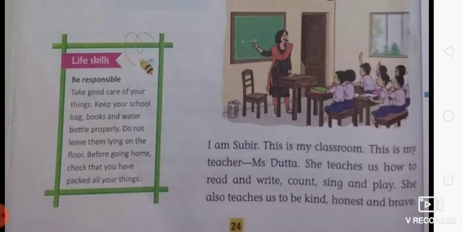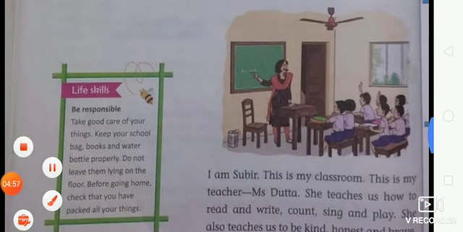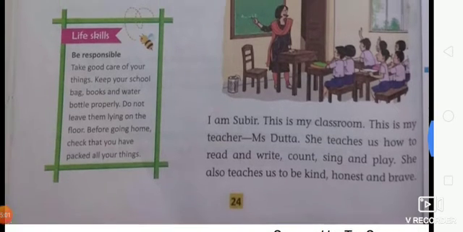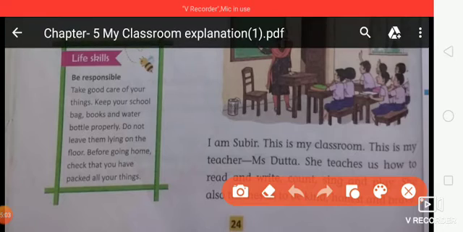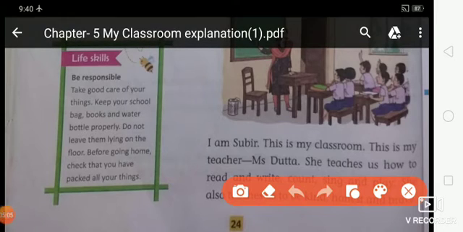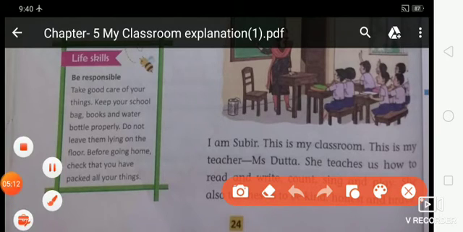Now students, let's start reading with me. Put your finger on the first line and start reading with me. You have to listen to me carefully, students, so that you can understand how I am pronouncing every single word of this chapter. Is that clear?